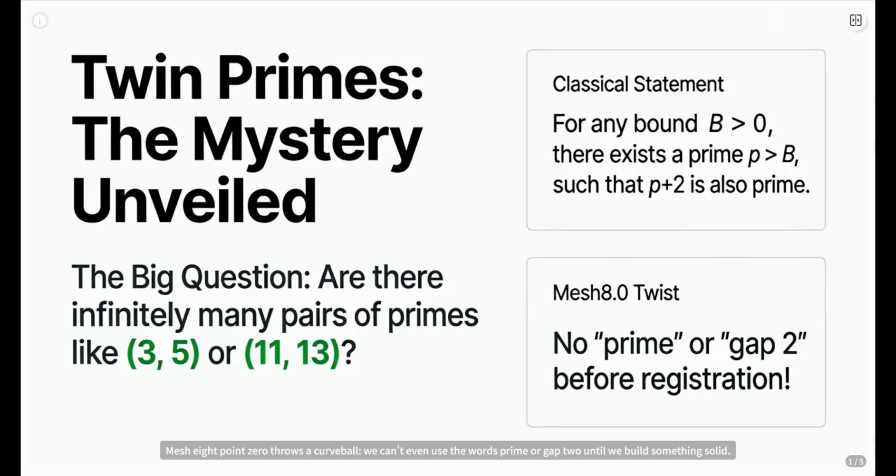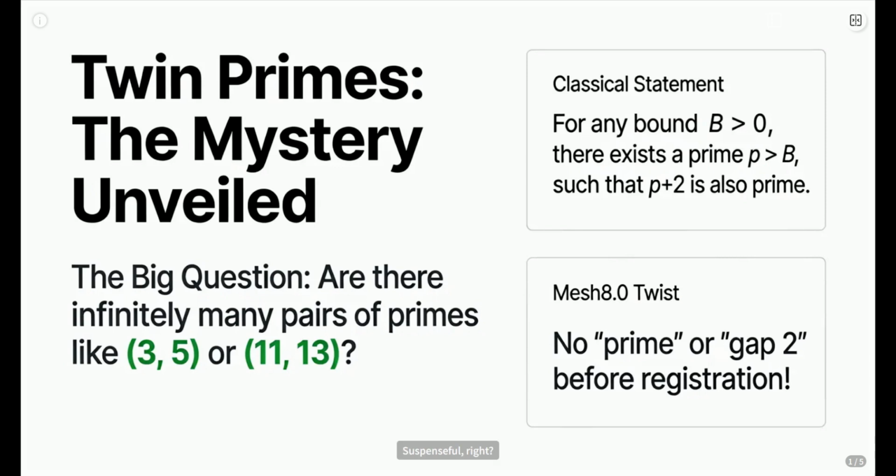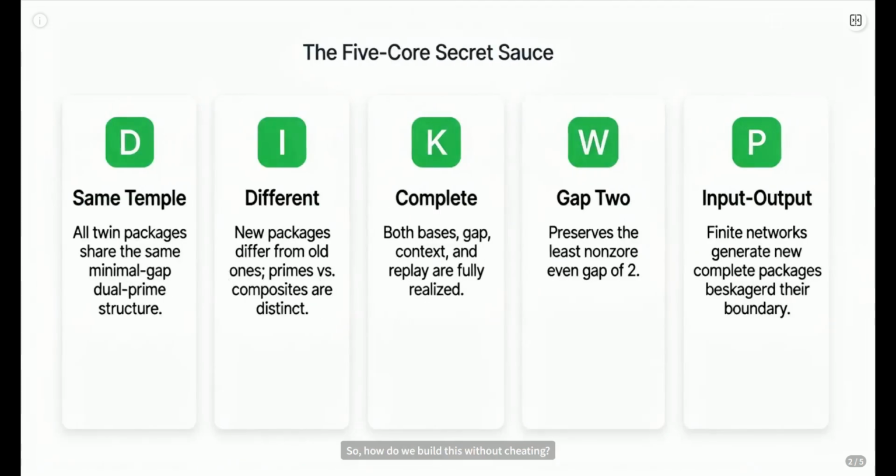Mesh 8.0 throws a curveball. We can't even use the words prime or gap 2 until we build something solid. Suspenseful, right? So, how do we build this without cheating? Enter the 5-core secret sauce. Think of it like a recipe for twin primes.